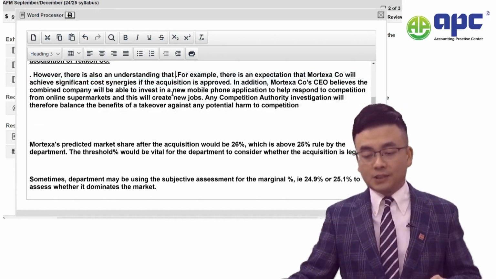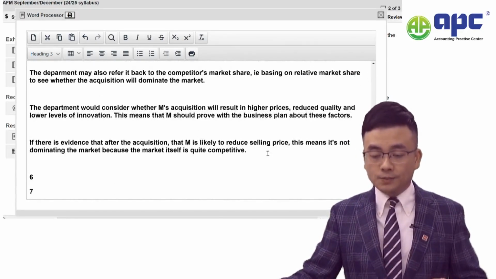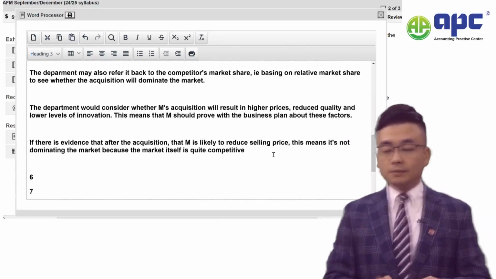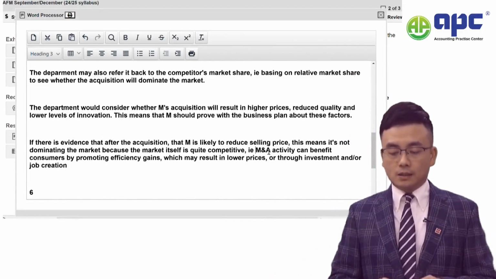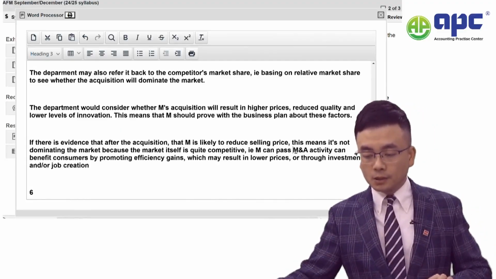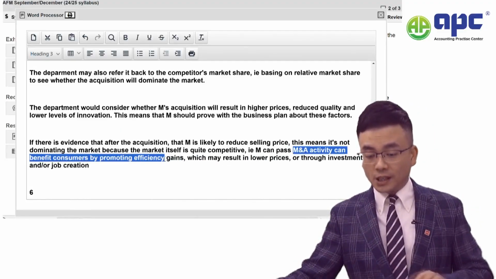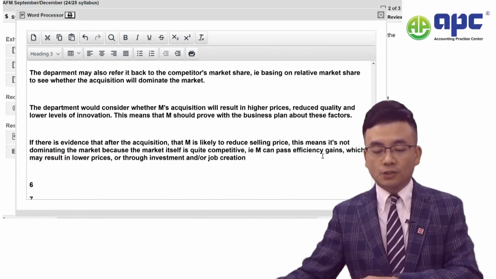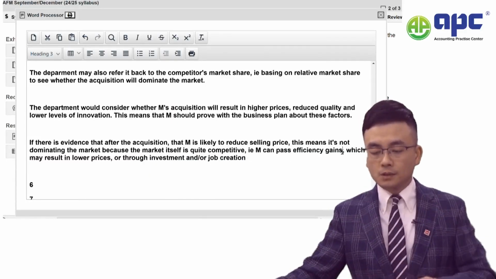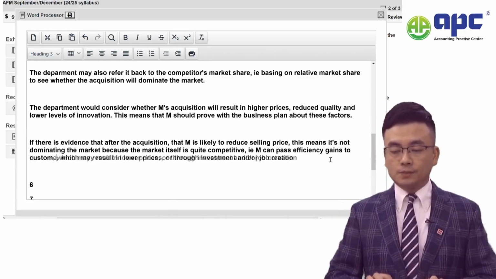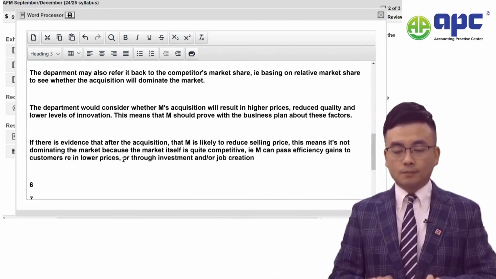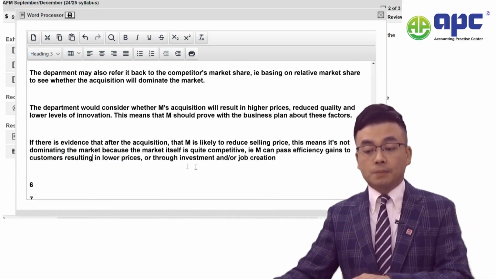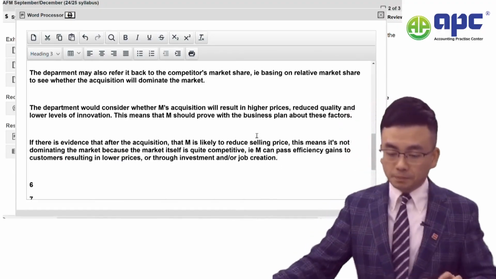So just to cut it, and I would say that previous point, i.e. M can pass the cost saving, efficiency gains, to customers, resulting in lower prices, blah, blah, blah. Okay, that's it.